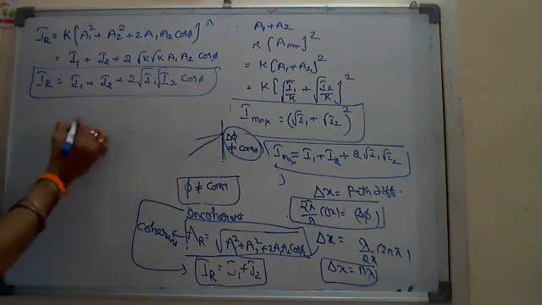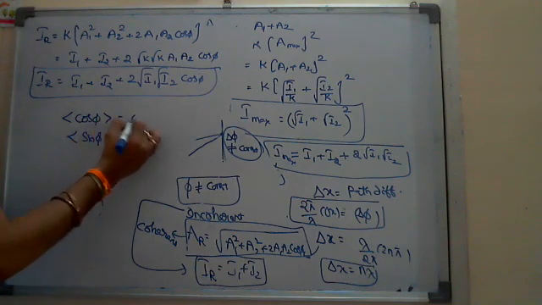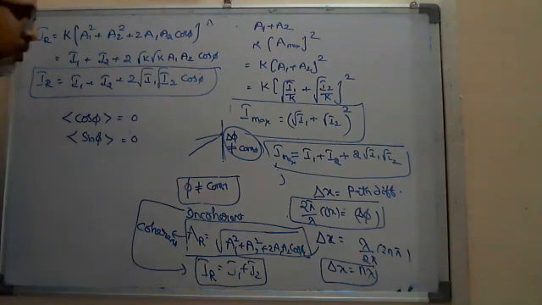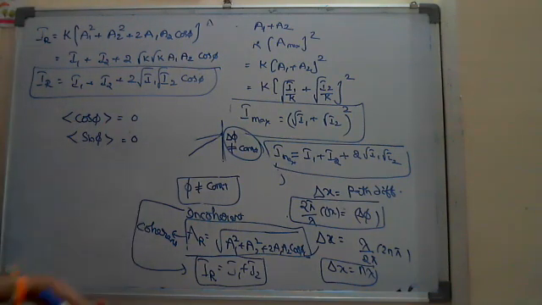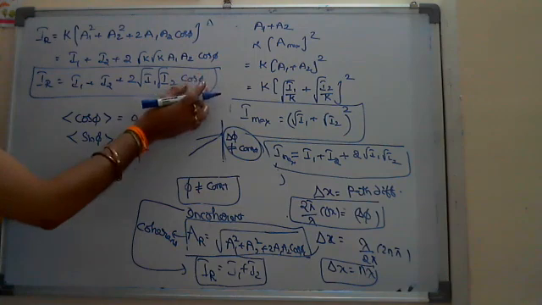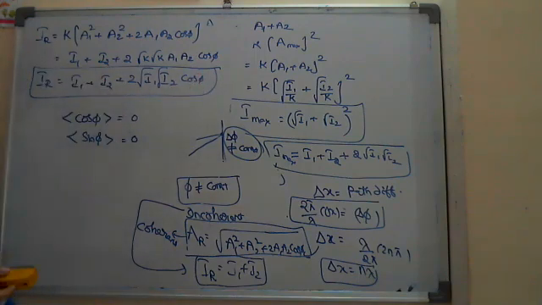The average of cos phi or sin phi, cos theta or sin theta in mathematics is equal to 0, and the average of sine square or cos square is half. I think you know your mathematics. So the average of cos phi becomes 0. If it is 0, then you will get the resultant intensity is equal to I1 plus I2 straight away.